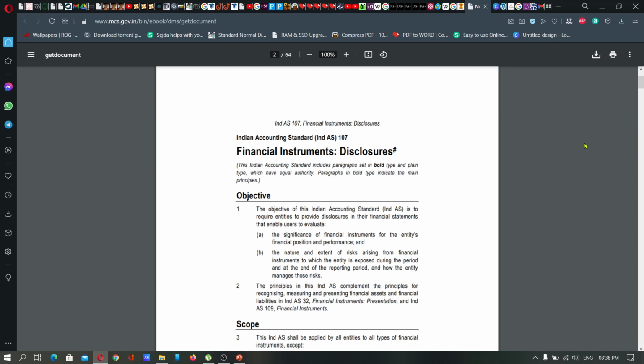Such information is necessary for investors to decide whether to invest in the financial instruments of that concern. In order to make the decision, the financial statement should provide sufficient information. So, it should disclose everything. That is the aspect with regard to Ind AS 107.